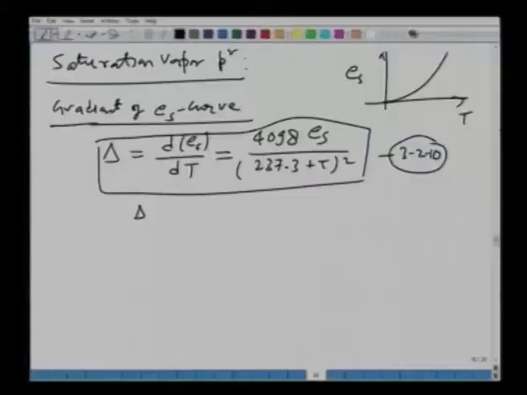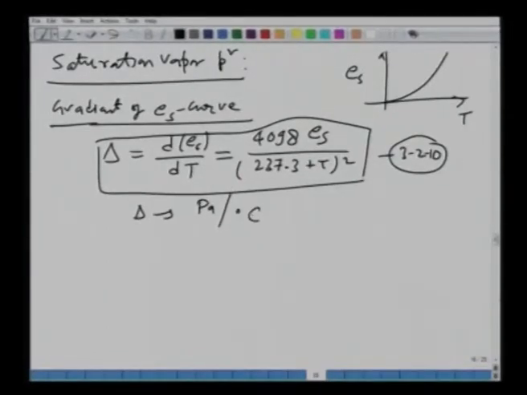Okay. What will be the units of delta? Can anybody tell me or think about it? The units of E s was what? It was pascals, it is a pressure, right. So, what will be the units of delta? It is vapor pressure per unit temperature, right. So, the units of delta will be pascals per degree centigrade.